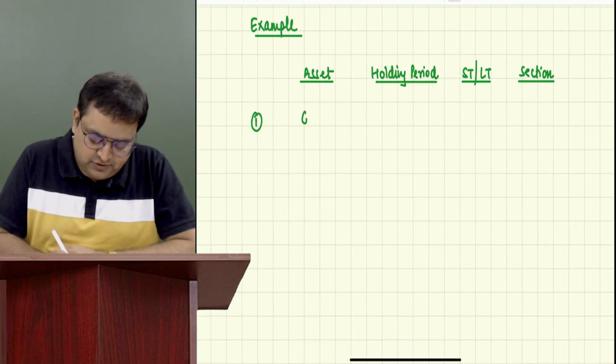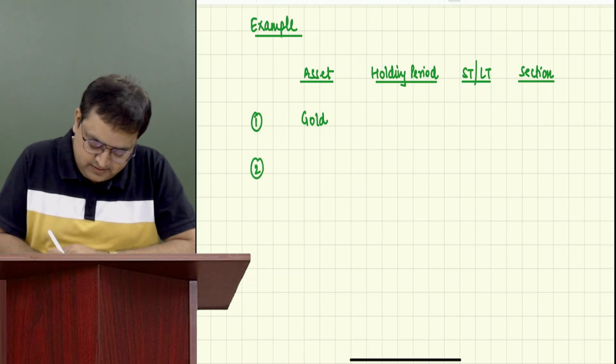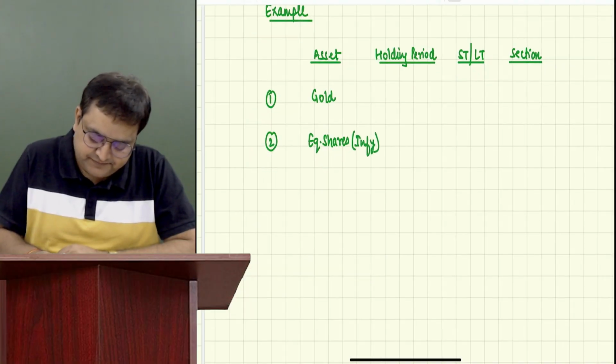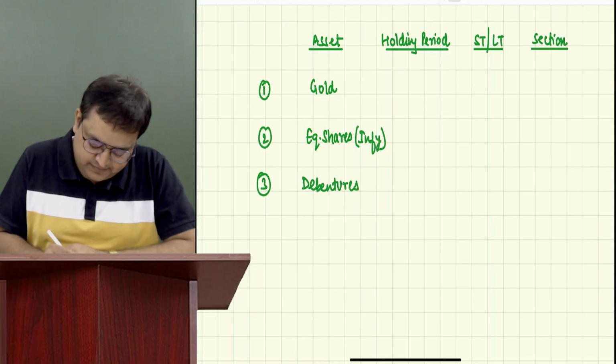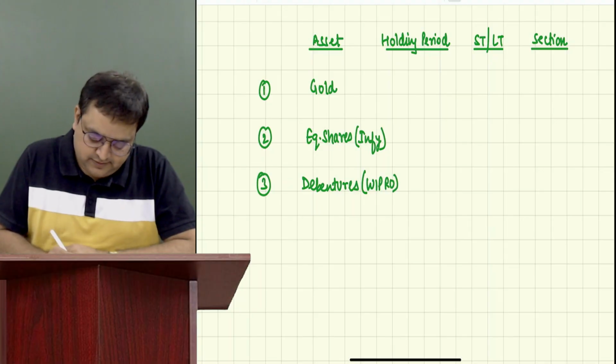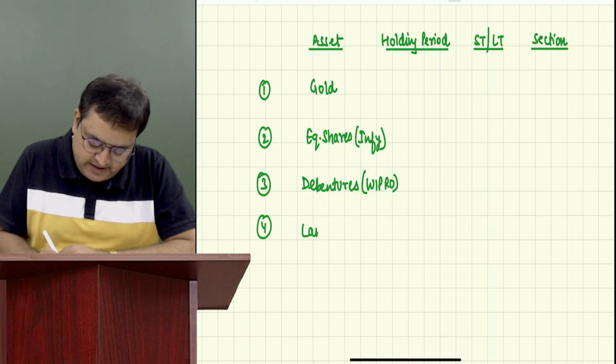First, gold. Second, equity shares, let's say Infosys. Third, debentures, let's say of Wipro. Fourth, land. Fifth, house.